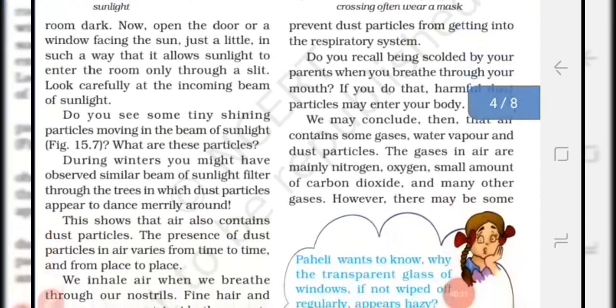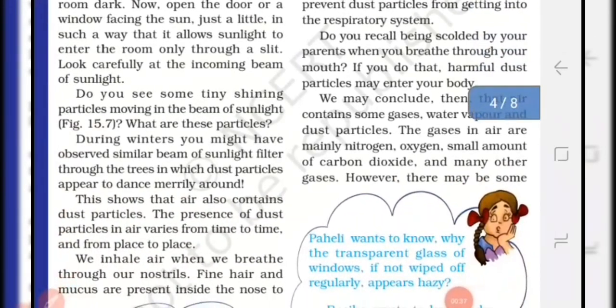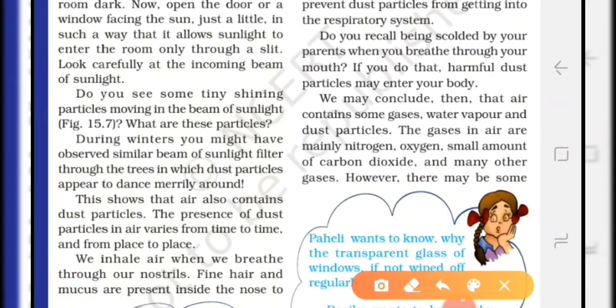So from all these activities, we understood that the air contains some gases, water vapors, and dust particles. The gases in the air are mainly nitrogen, oxygen, a small amount of carbon dioxide, and many other gases.